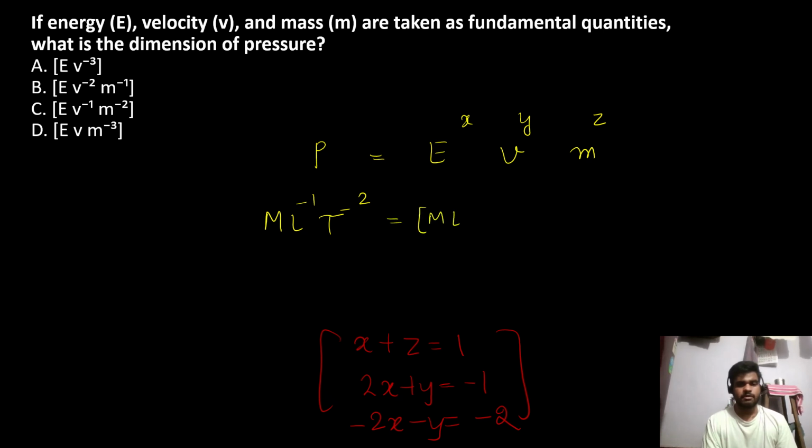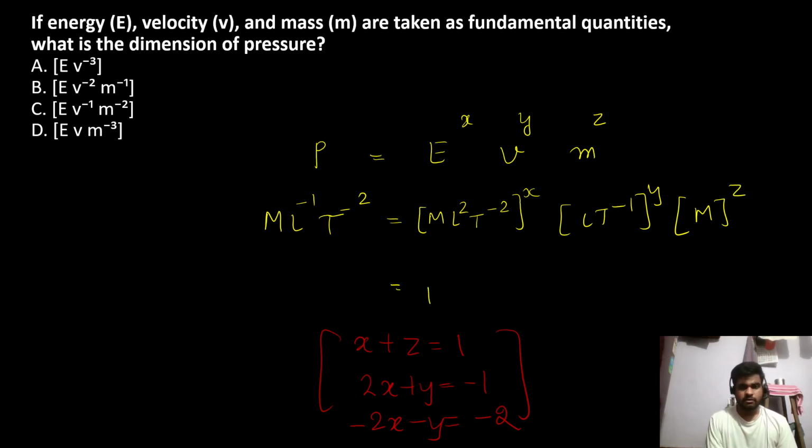Energy, ML square T raised to minus 2 raised to X. Velocity, LT raised to minus 1 raised to Y. M raised to Z. Now we have to open the brackets. We'll get M raised to X plus Z. I am arranging them all in order. L raised to 2X plus Y and T raised to minus 2X minus Y. Here it is ML raised to minus 1, T raised to minus 2.